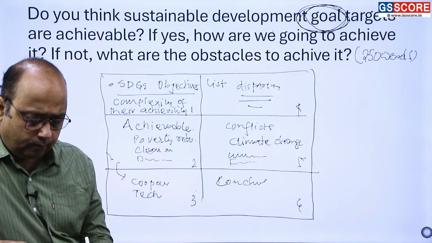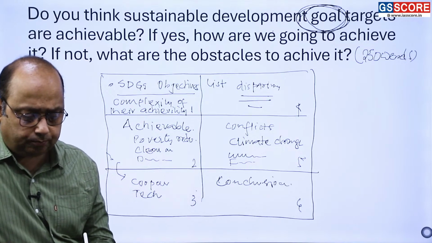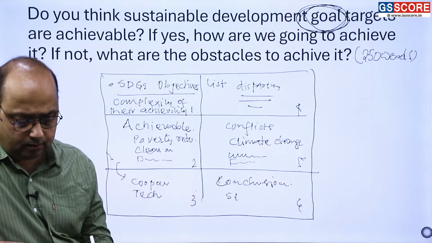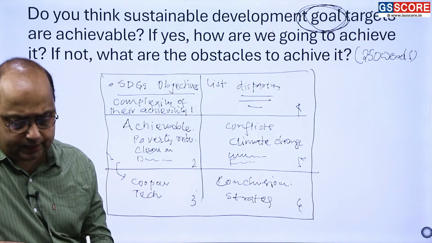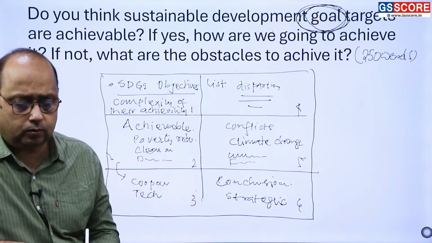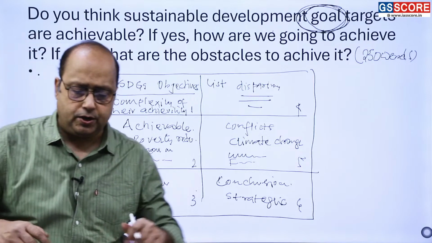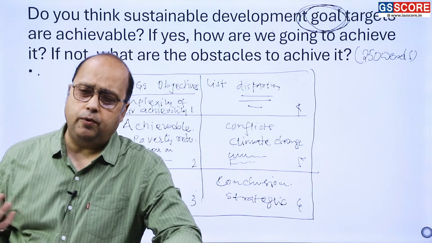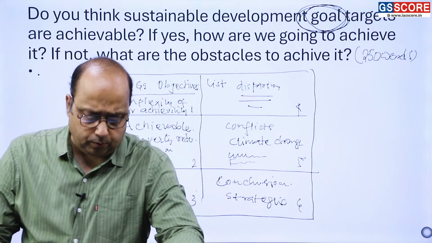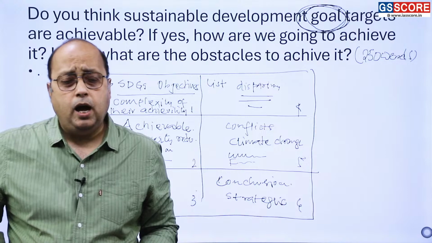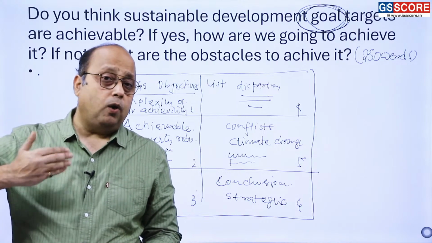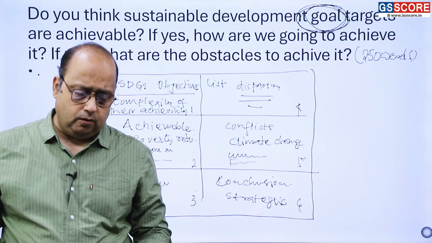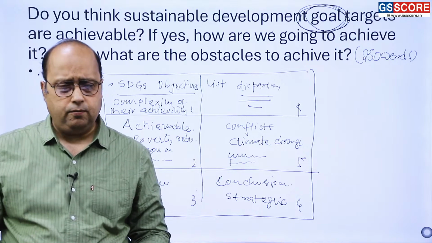Conclusion. Now what to write in a conclusion? You can define a strategy also. What strategies? You have to tell that yes, strengthening international cooperation, increasing collaboration, resource sharing, technology transfer, knowledge transfer is a very important component of overcoming the obstacles and achieving the sustainable development goals. And then you have to conclude by telling what the world of that era is going to be like when things are operating at the level of sustainable development.